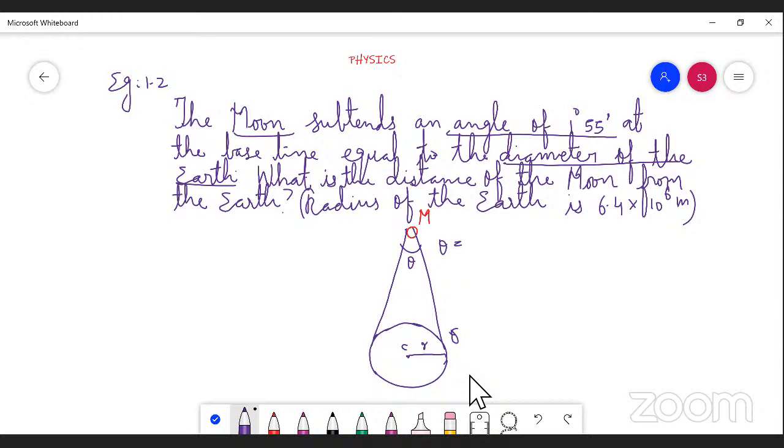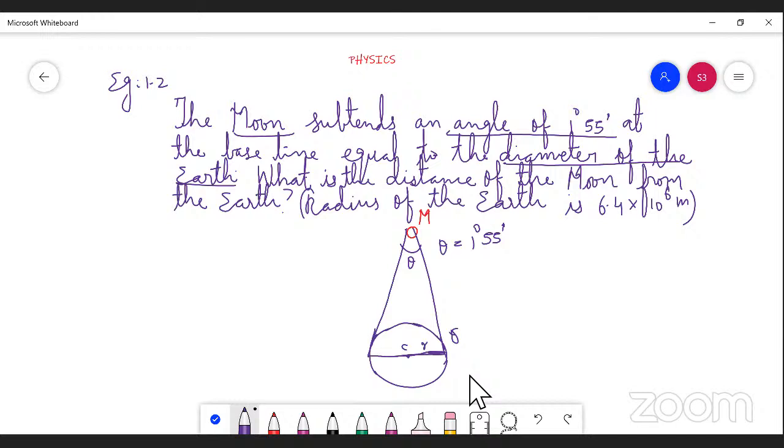The value of the angle is 1 degree 55 minutes. Okay. So the diameter of the earth, see, this is the baseline. The diameter of the earth is nothing but this baseline. Okay. So what is the distance of the moon from the earth?